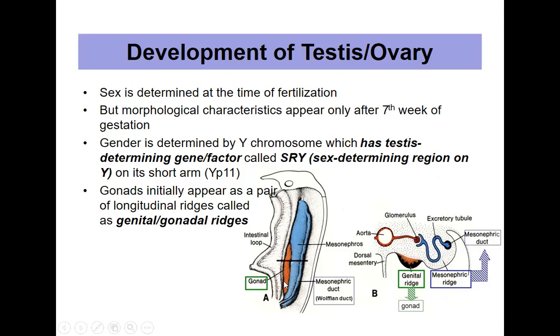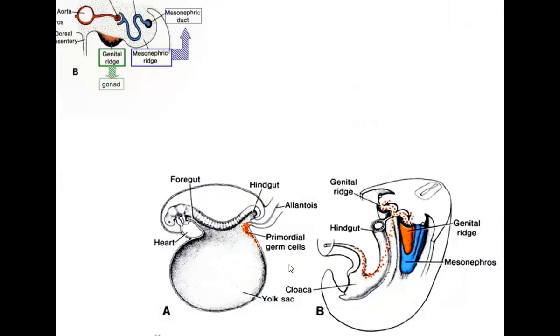If you see here, this brown colored structure is the gonad. It will be a very long structure. Later it becomes smaller and smaller and becomes the actual structure, which will be much smaller than this ridge.